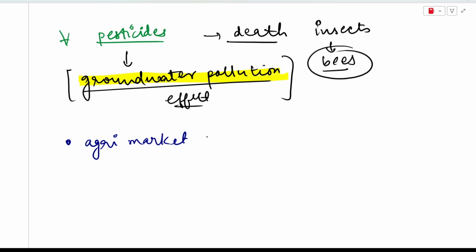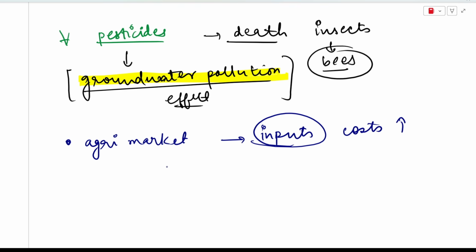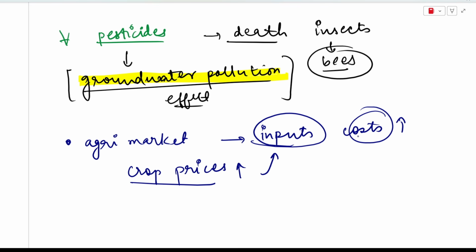And at this time period, if we talk about the agricultural market right now, we see that the cost of all your farming inputs is increasing very rapidly. But if we talk about crop prices, the crop prices are not rising equally with the rise in inputs, okay? The crop prices are not increasing as much as your costs are increasing, right? Which means that the profits of farmers would be falling. The profits of farmers are going to decrease if their costs keep rising and crop prices do not increase equally. In that case, profits of farmers are going to fall a lot.